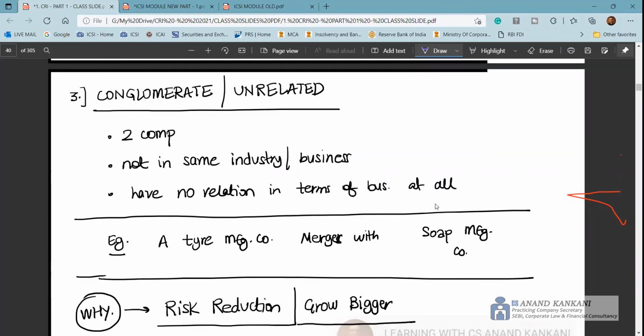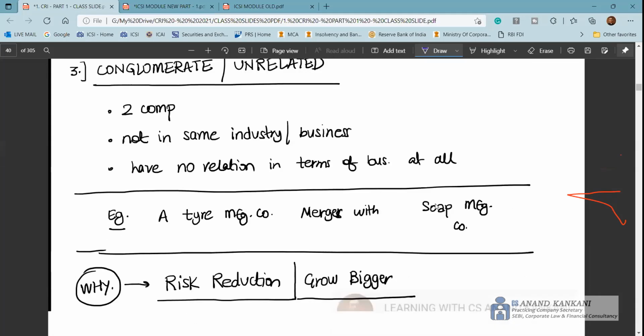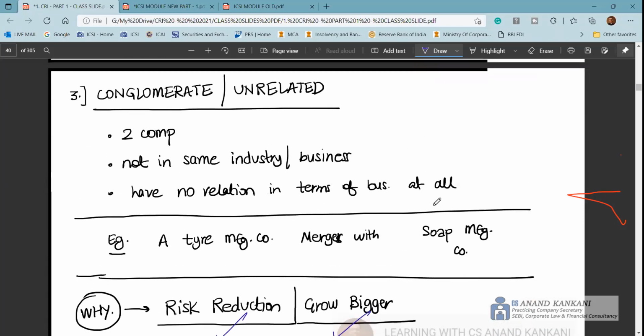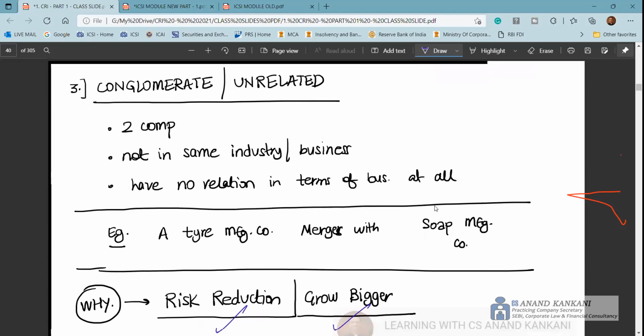Then you have the conglomerate merger, where unrelated companies acquire each other. The reason is risk reduction, grow bigger, right? Overall diversification. The main reason is risk reduction, and you want to venture into new areas of business. Now, for conglomerate merger, you can always write a dummy example, but make sure those two companies are not related at all, right? There should not be any synergy. Don't write that a car manufacturing company acquires a tire manufacturing company, or a car manufacturing company acquires another two-wheeler company.